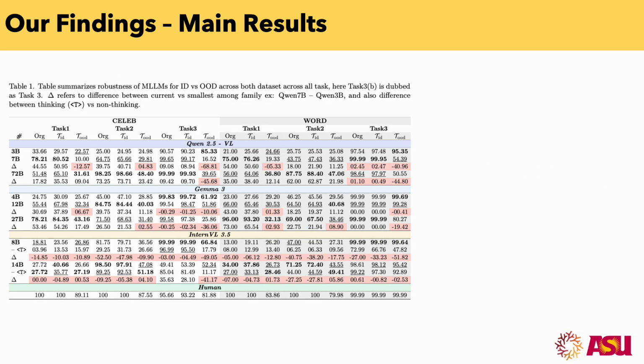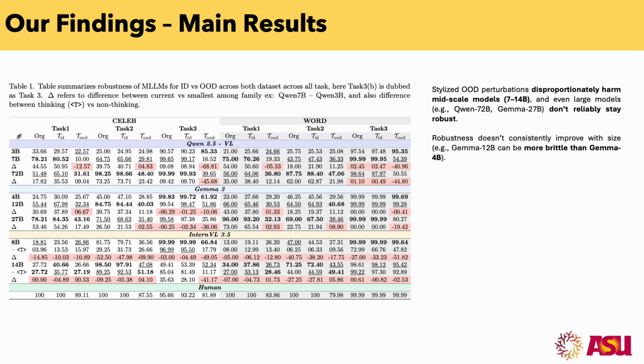Finally, consolidating all results across all tasks and both the datasets, we see that out of distribution samples hurt even larger models like Qwen72B and Gemma27B. Robustness isn't guaranteed by increasing model parameters. For example, Gemma12B is much more brittle than Gemma4B. Scaling on the language side doesn't fix the issues, as all the red highlights you see are the delta between smaller models and the larger models.